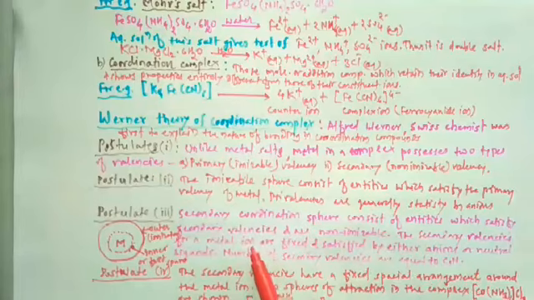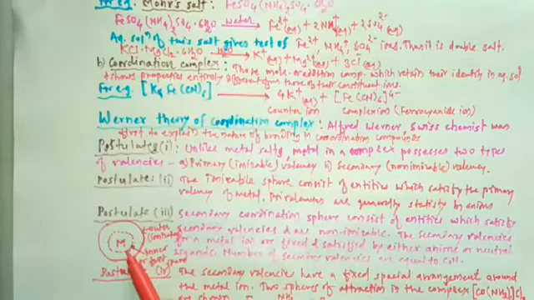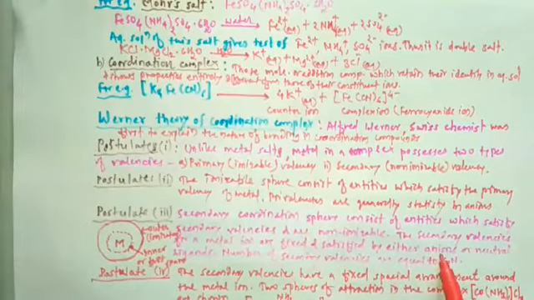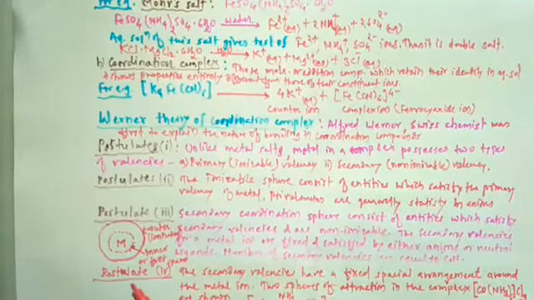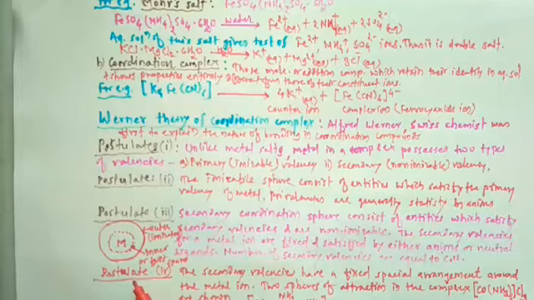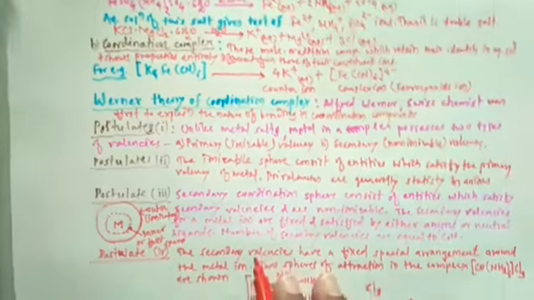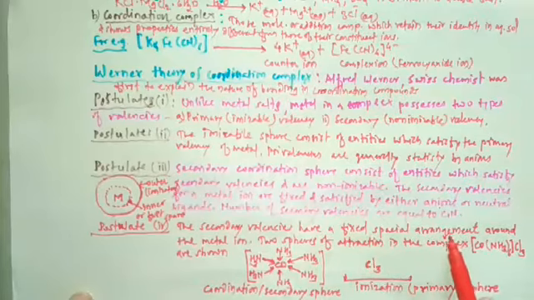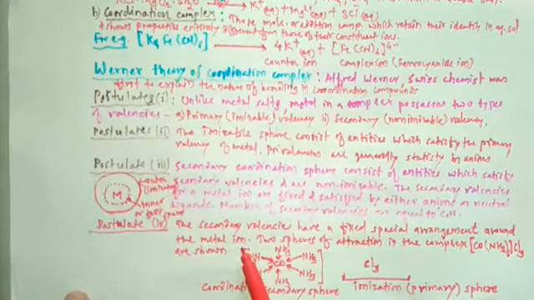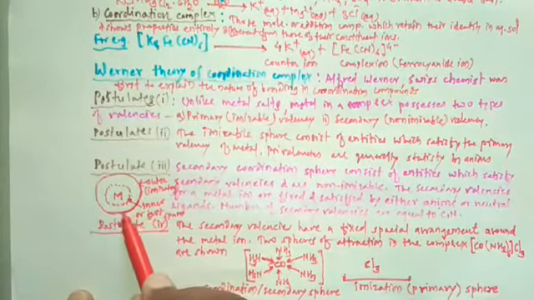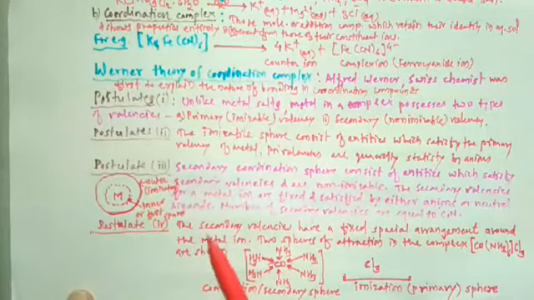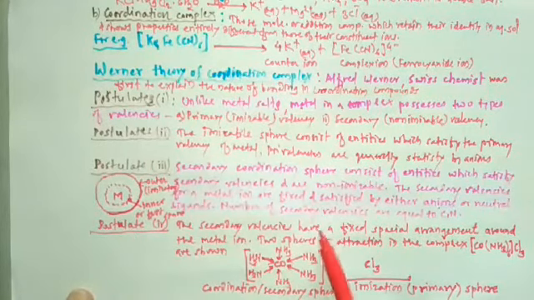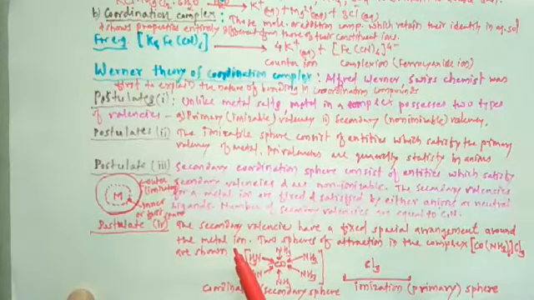The secondary valency of the metal ion is fixed and is satisfied by either anion or neutral ligand. Then the third postulate of Werner theory is that the secondary valencies have a fixed spatial arrangement around the metal ion.